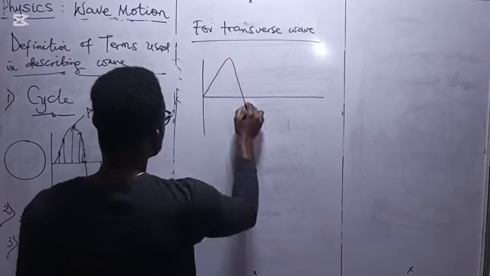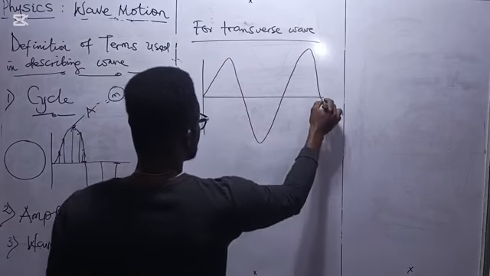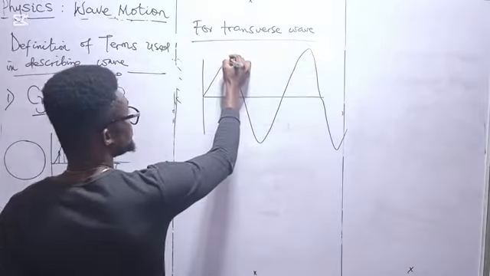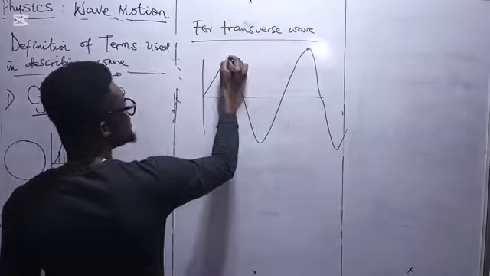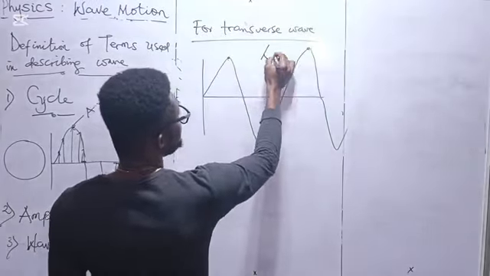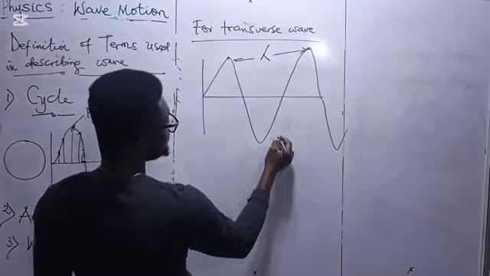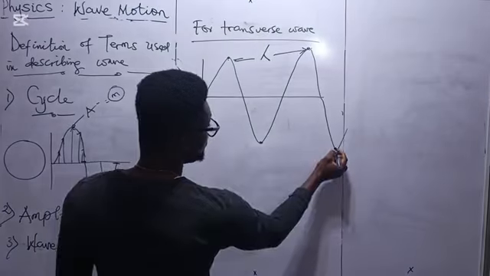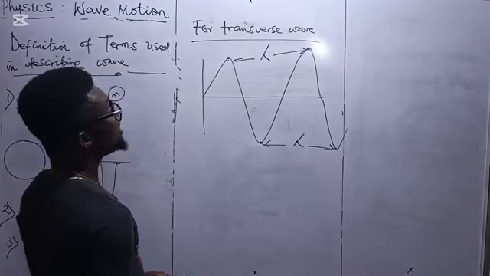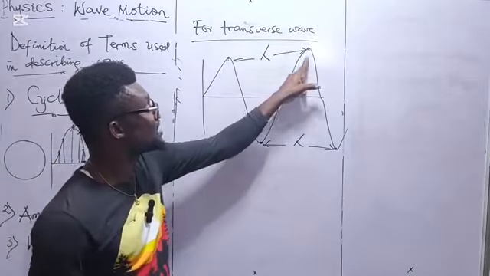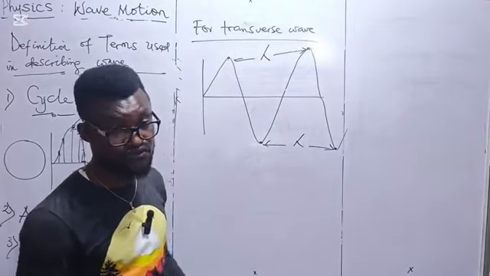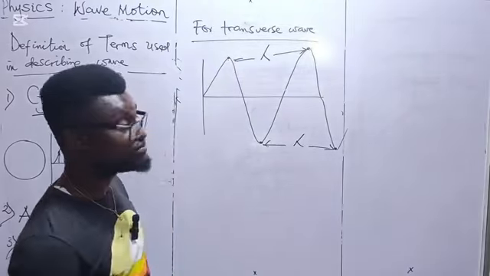We have up motion, down motion, up motion, down motion. Now, here you have the crest. The distance between two successive crests, that is the wavelength. Or you can also say the distance between two successive troughs, that is the wavelength. So wavelength for transverse wave is the distance between two successive crests or two successive troughs. That is wavelength, measured in meter.